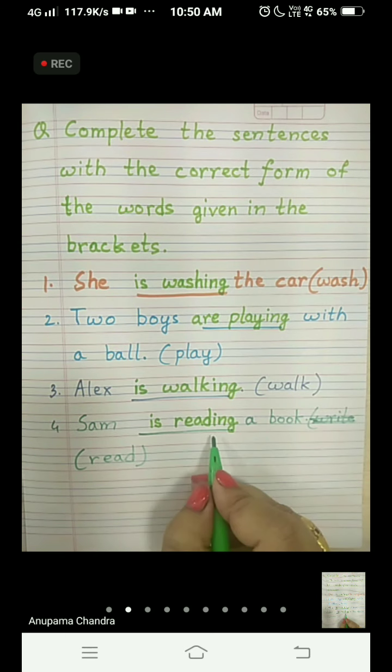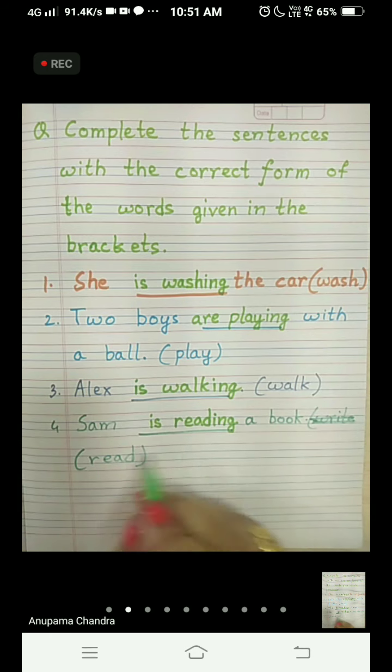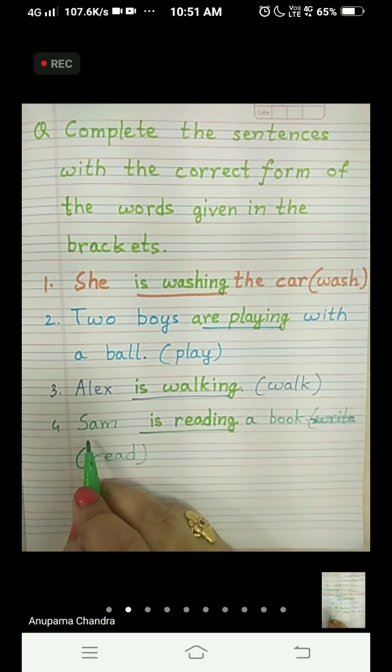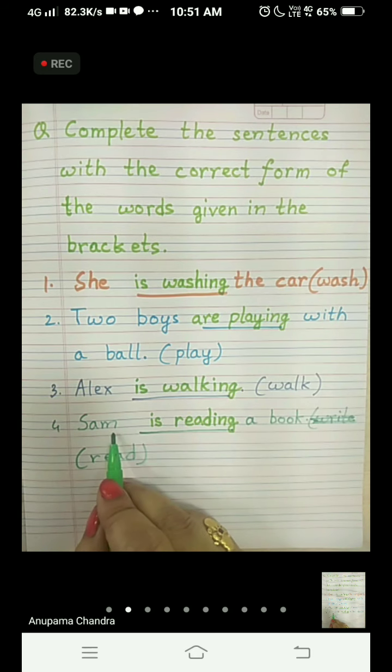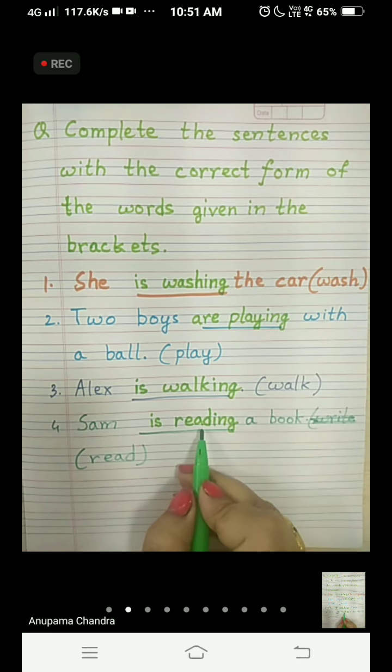Remember we have to add ing at the end of the word to make the word present progressive, and before that we have to add one single word, that is is. Because here one person is there. For one person we use is, and if it is more than one person we use are. Here Sam is the name of a boy. Only one person is there. We will write is reading.